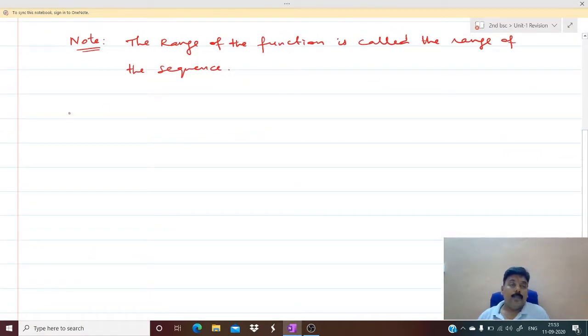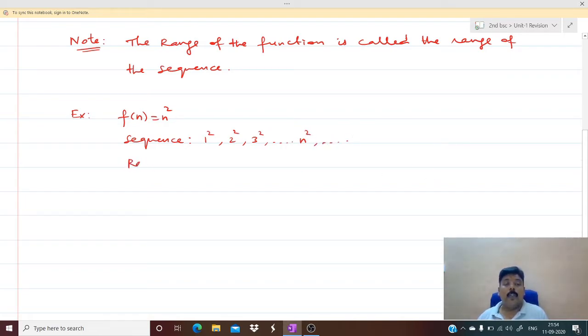Let me give an example for a sequence. We take f of n equal to n square. So what is the sequence here? If you put n equal to 1, you'll get 1 square, 2 means 2 square, 3 means 3 square, etc., n means n square. So this is the sequence.